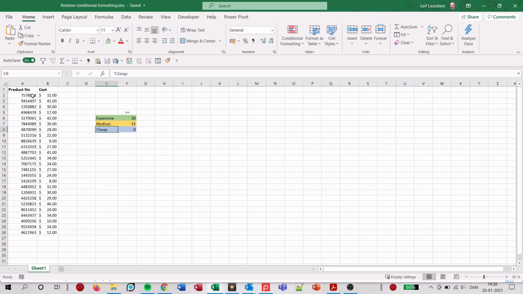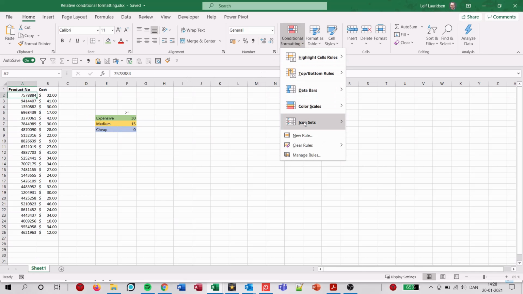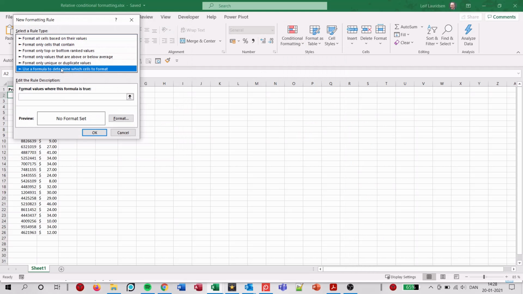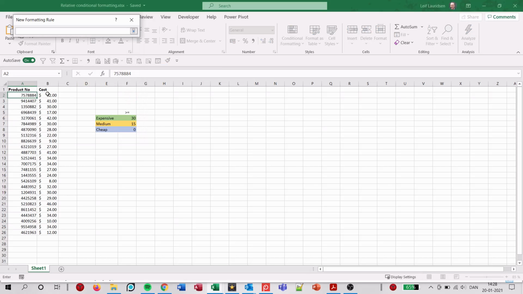So what we do is we first move our cursor to the first row of the table and we go to conditional formatting. And we say new rule. And we say use a formula to determine which cells to format. We want to always look at the B column of our table because that's where the cost is. So we click on the B column, make sure that it's in the same row where we situated the cursor,